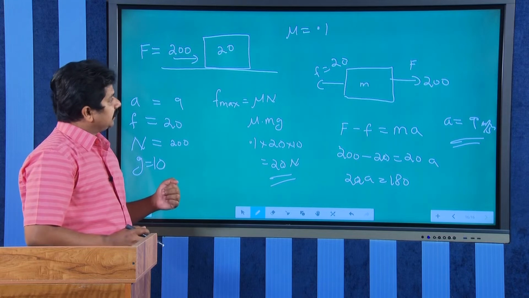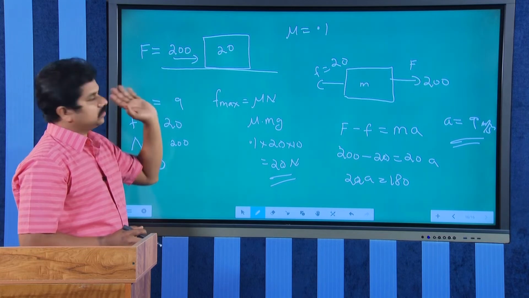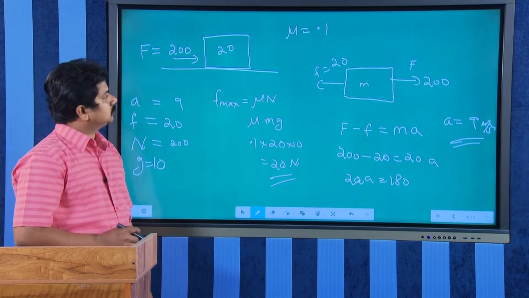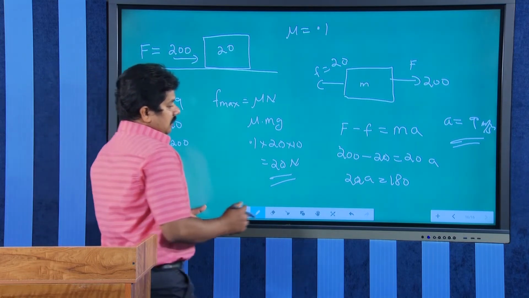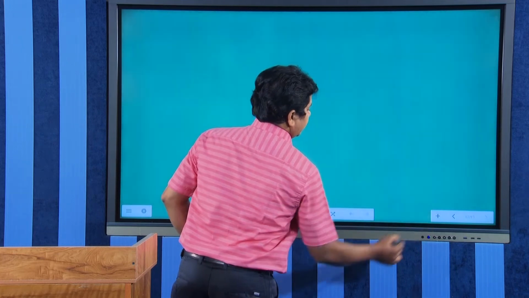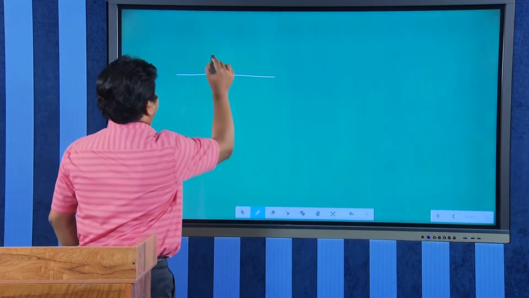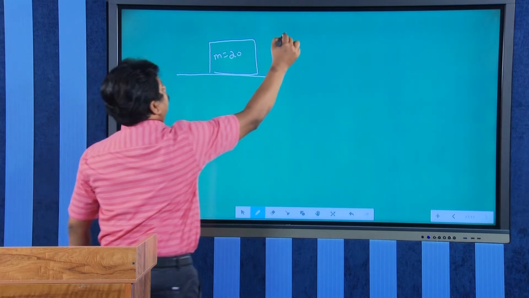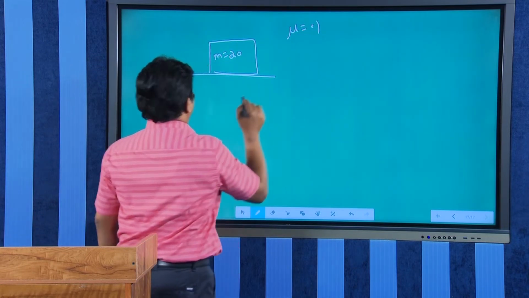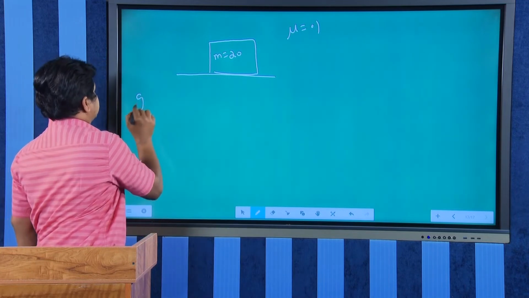So, in this case we took applied force 200. Suppose in the same problem the applied force was only 10 Newton, we can analyze it in a different way. So, mass is 20 itself, mu equal to 0.1, g equal to 10.